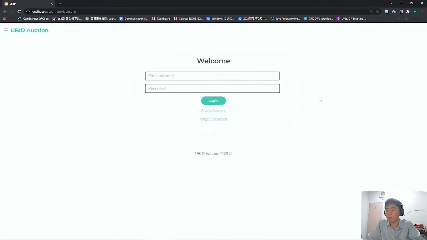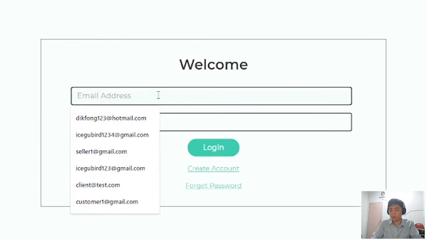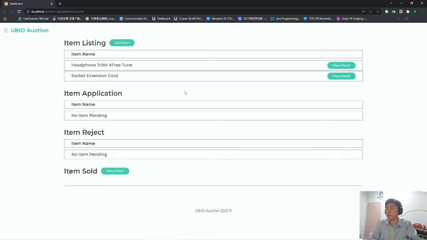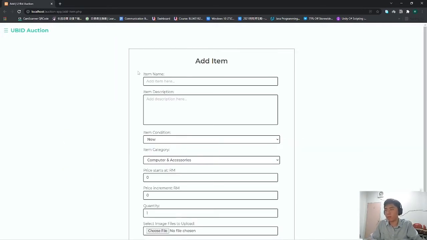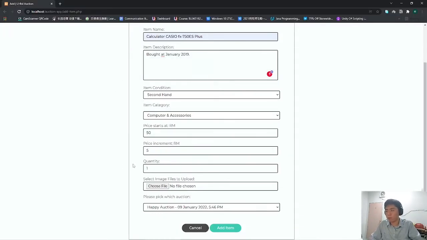Hello, I'm Choo Pong. Now I want to talk about the seller part. Let me log in to the seller account first. So in our system, the seller can add the item into the auction, and the seller can manage those items. So let me try to add an item. Let's say I want to sell my old second-hand calculator here. Like this, auction, add the item.